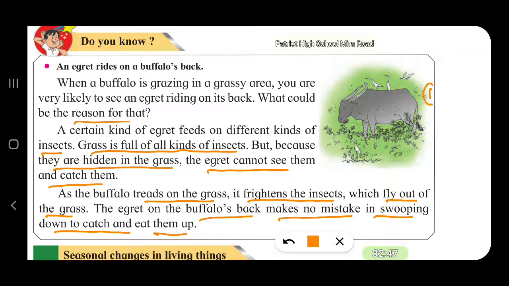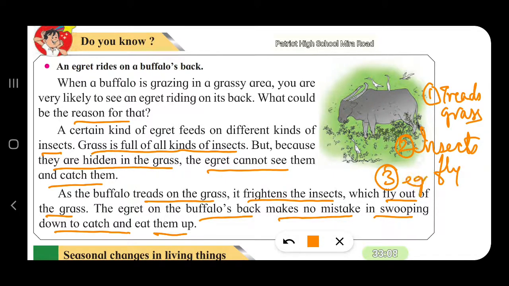The buffalo treads the grass. Insects fly. And the egret attacks and eats them up.